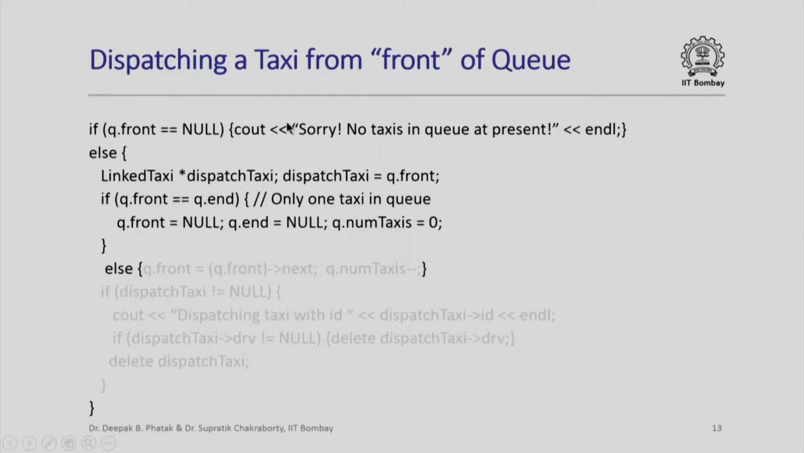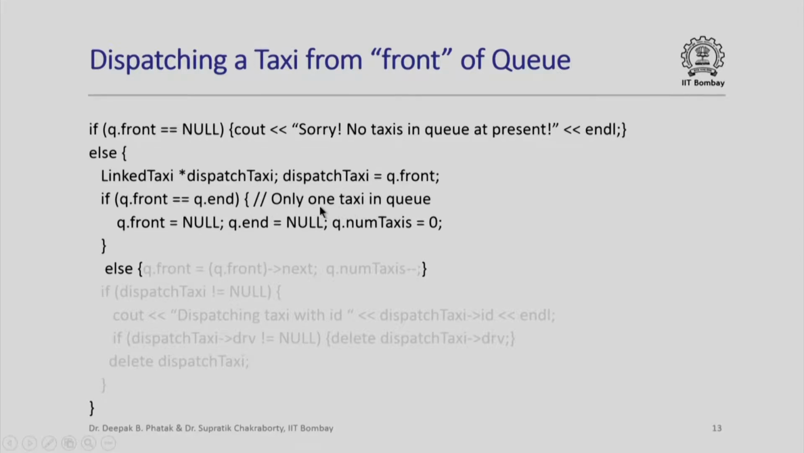How do we dispatch a taxi from the front of the queue? Well, if there are no taxis in the queue, then q dot front will be null, and in this case we will just say sorry, no taxis in the queue at present, and we will go back to accept the next command. Otherwise, if there is a taxi at the front of the queue, we figure out which taxi this is. So basically q dot front is a pointer to the taxi at the front of the queue. We copy that pointer in this variable dispatch taxi, whose type is also a pointer to link taxi. And if this dispatch taxi was the last taxi in the queue, if it was the only one taxi in the queue, then after we have dispatched it, the queue would become empty.